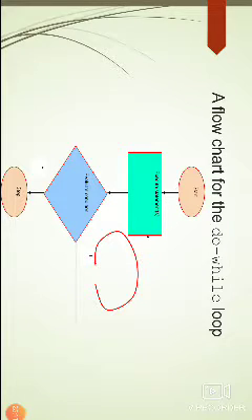Again the compiler comes to the condition and checks it. If it is true, again it will execute the statements. After executing the statements, the compiler will check the condition. If it is true, then the statements will be executed again. Now the compiler checks the condition. If the condition is false, the loop will be terminated. So this is the process of the do while loop.